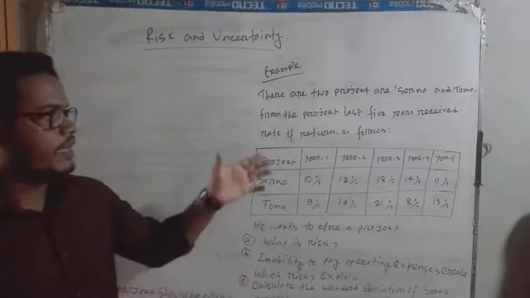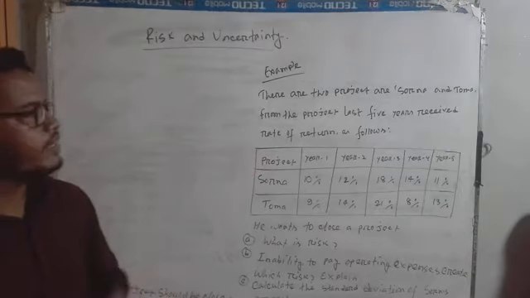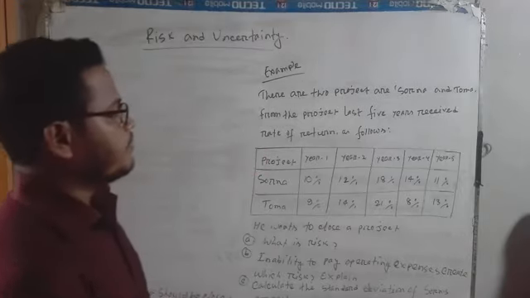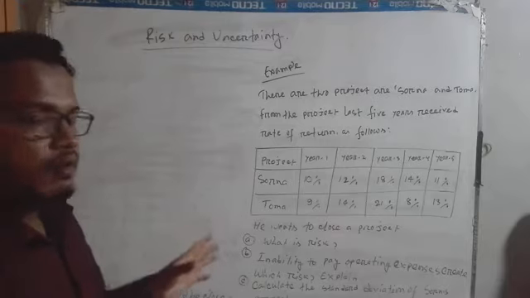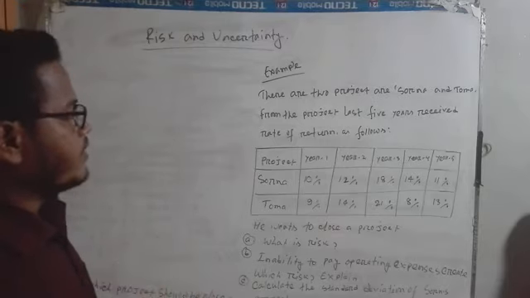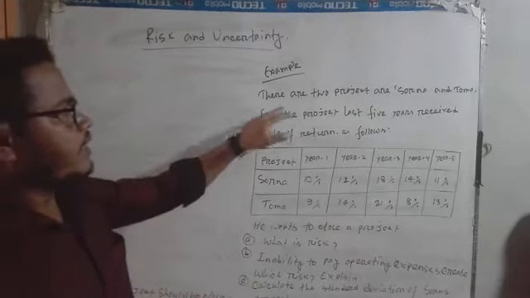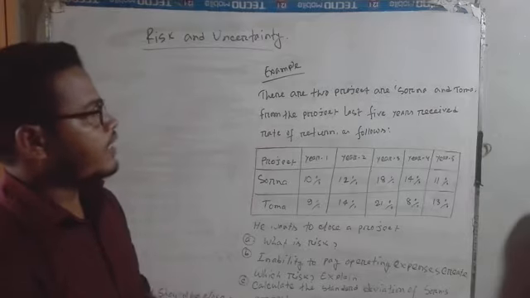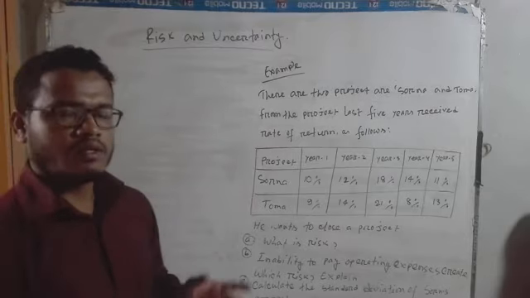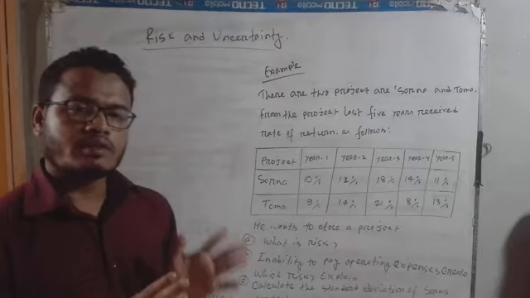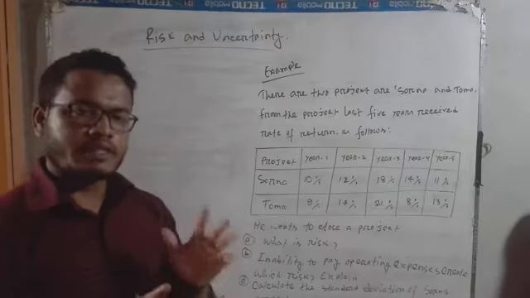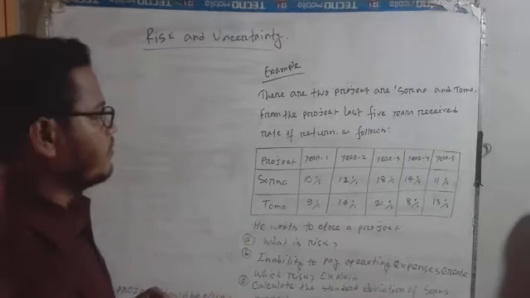I am also mentioning the creative question here. You can see the creative question. There are two projects, Shona and Toma.